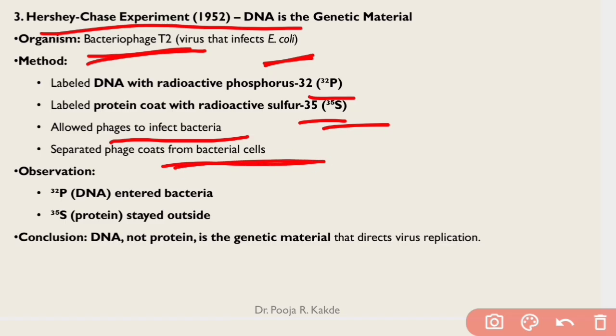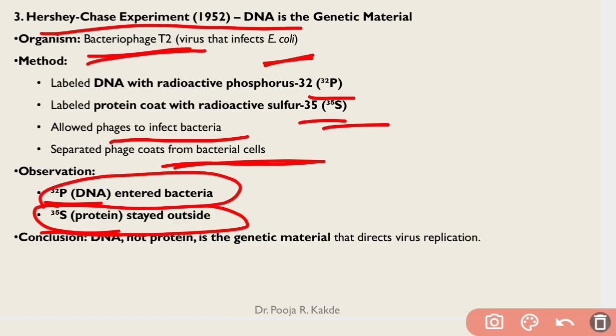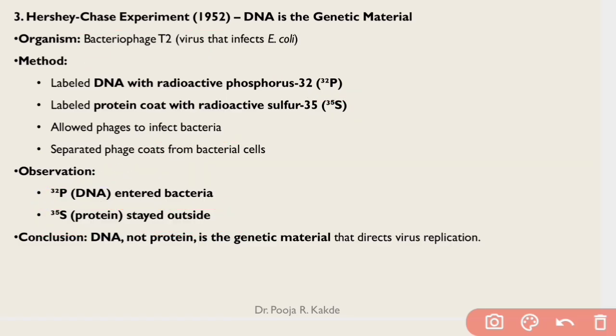They lysed that cell, studied its protein coat and its genetic material, and they found that the sulfur stayed on the outside protein coat, whereas the radiolabeled phosphorus entered the bacteria. As a result, they came to a conclusion that it was not protein but DNA which is the genetic material that directs virus replication inside a bacteria.